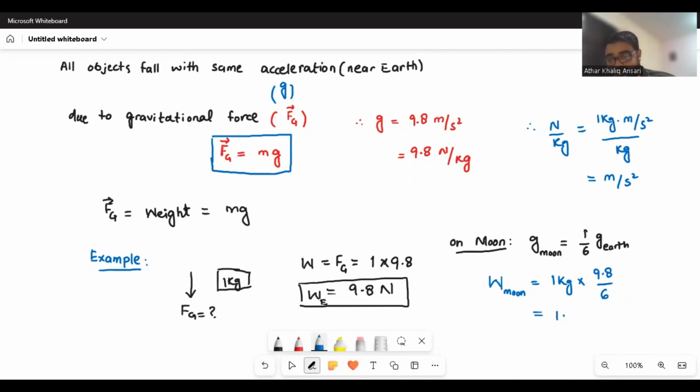So 1.63 Newton will be the weight of the same object on the moon.